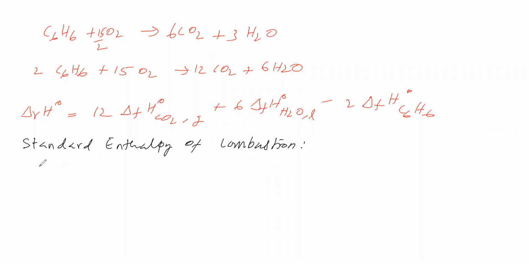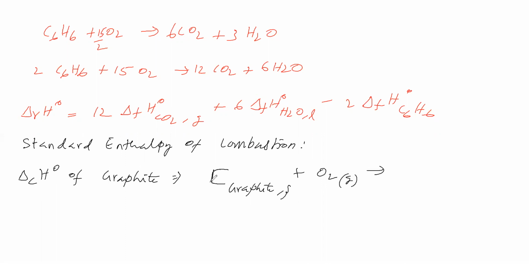Now for this we will write the equation. Standard enthalpy of combustion: the superscript 0 indicates standard, C indicates combustion. Standard enthalpy of combustion of graphite we will take. How to write the equation for this? C indicates combustion. Combustion of what? Graphite, therefore we will write combustion of graphite, graphite in solid state. Combustion means oxygen is required, therefore we will write oxygen. Carbon reacting with oxygen, burning with oxygen to give carbon dioxide gas, that we have written. Then let us balance the equation by keeping graphite as 1 mole.